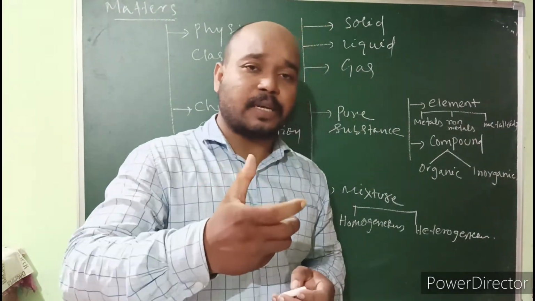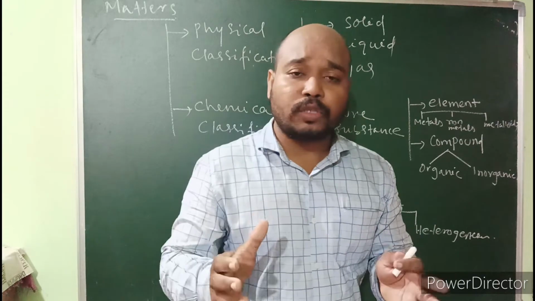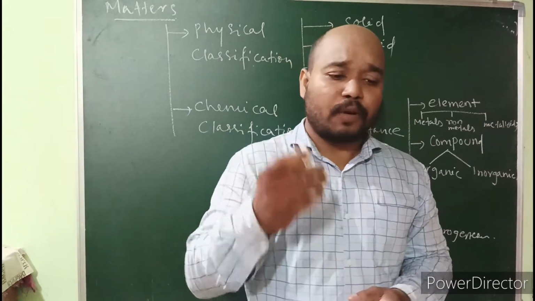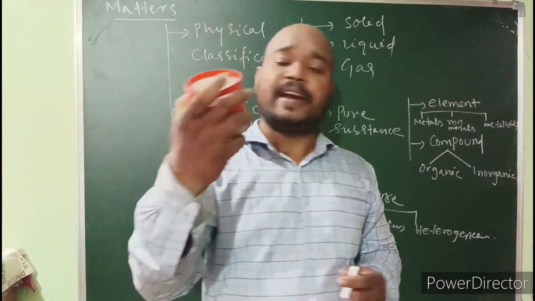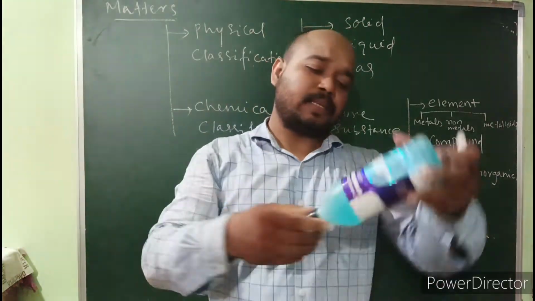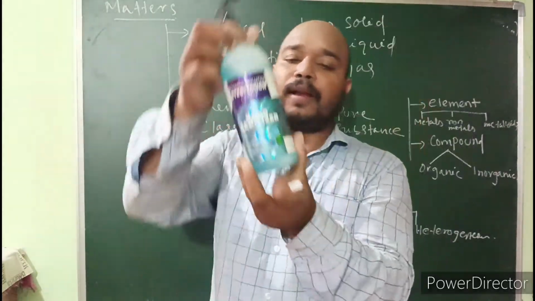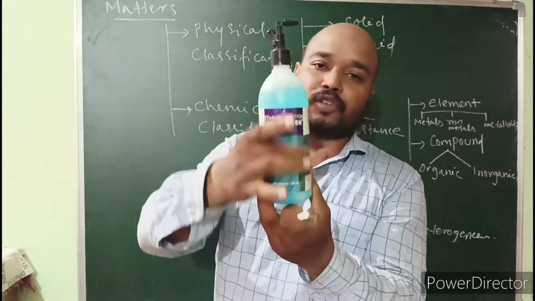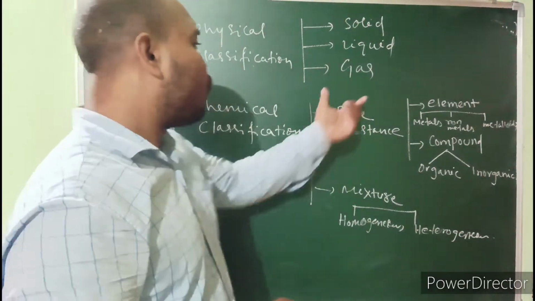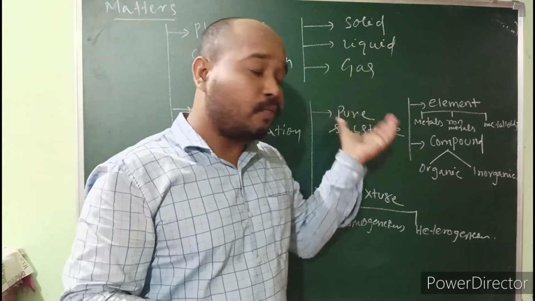But while I am discussing water, we can say it has mass, volume, but it has no definite shape. The shape of a liquid depends upon the shape of the container. If I place water in this cylindrical vessel, it will be cylindrical. If I place the same liquid in this lower part, we can find this is a dome-like structure, and while I am doing this, this is a cylindrical structure. So the shape of a liquid depends upon the shape of the container, while gas has no definite volume or shape but has a fixed mass.